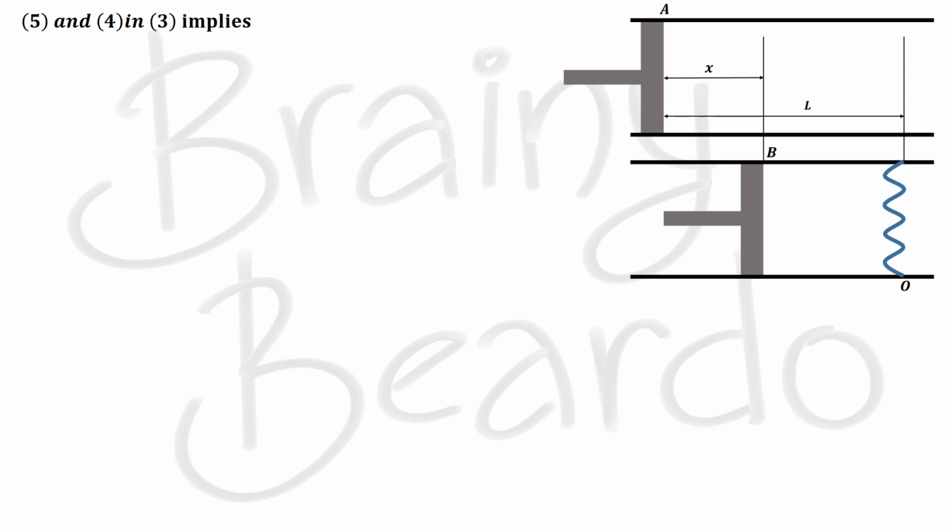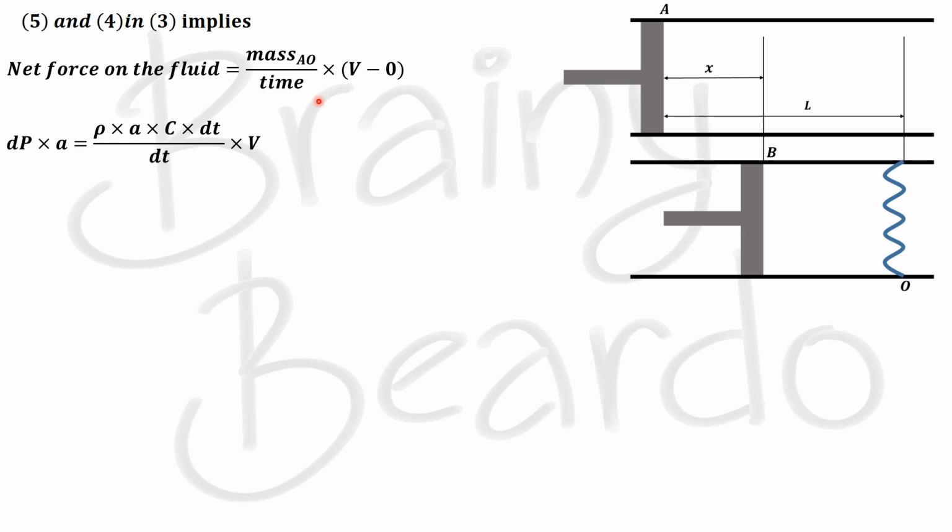Now substituting equation 5 and equation 4 in equation 3, we get the net force on the fluid as dP into A, and the mass of the fluid is rho A into C into dt, divided by the time, which is dt again, into the velocity, that is V.